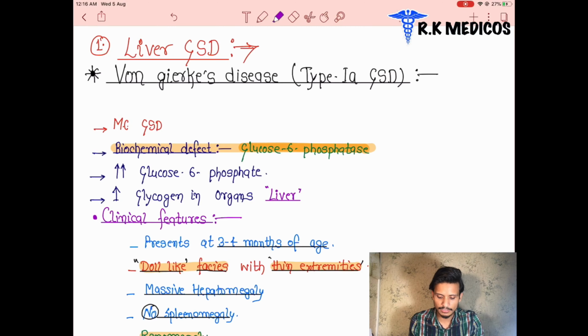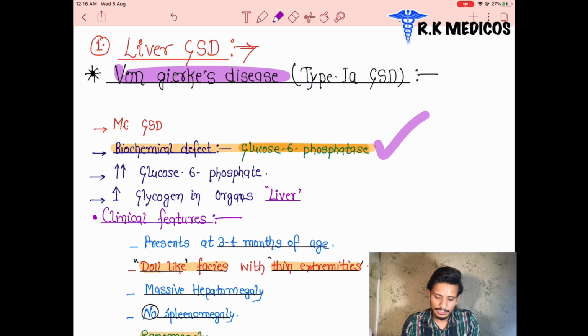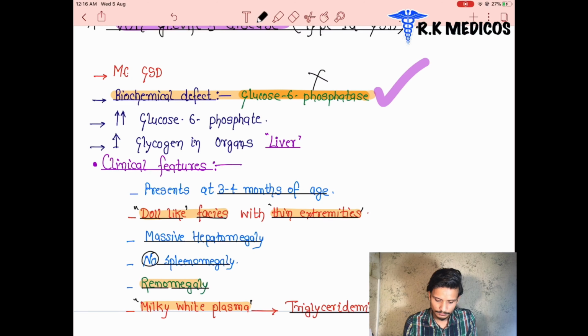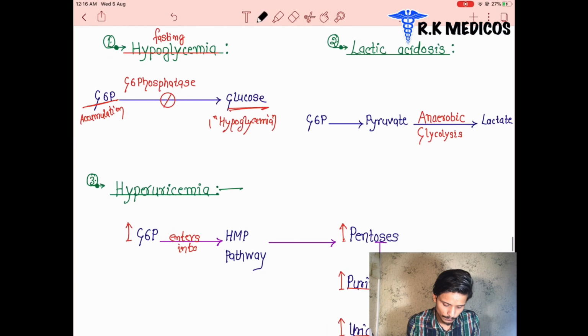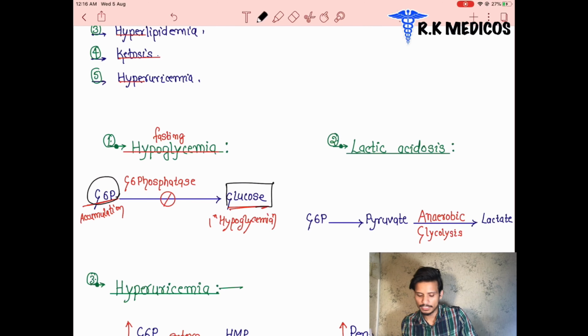What happens in this? There is a deficiency of glucose 6-phosphatase enzyme. And what happens if the enzyme glucose 6-phosphatase becomes deficient? We can see here this enzyme is responsible for the conversion of glucose 6-phosphate into glucose. Which enzyme? Glucose 6-phosphatase. G6P, glucose 6-phosphate, gets converted into glucose in the presence of the glucose 6-phosphatase enzyme.